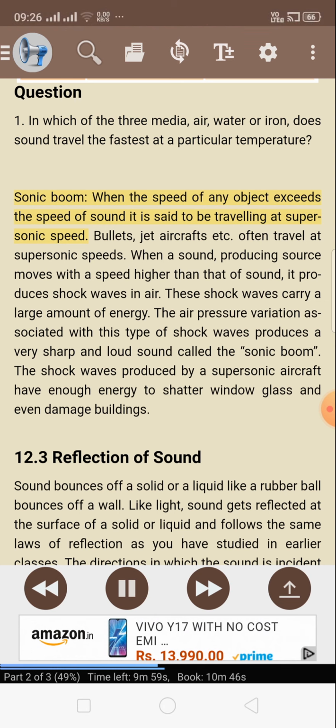When the speed of any object exceeds the speed of sound, it is said to be traveling at supersonic speed. Bullets, jet aircraft, etc. often travel at supersonic speeds. When a sound-producing source moves with a speed higher than that of sound, it produces shock waves in air. These shock waves carry a large amount of energy.